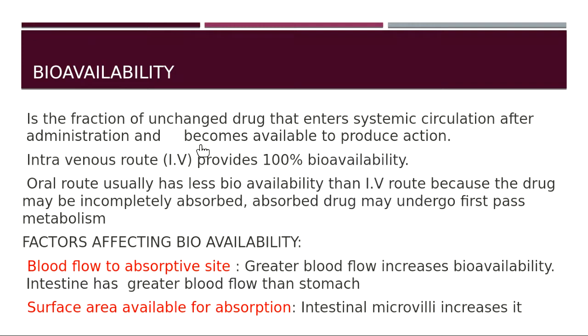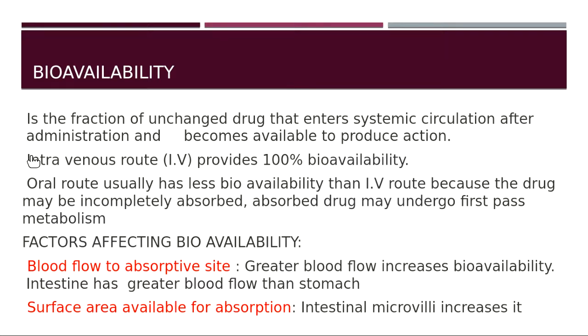The drug which is entering the systemic circulation and the drug which is about to produce an action is known as bioavailability. So if you see the definition, it is the fraction of unchanged drug that enters the systemic circulation after administration and becomes available to produce its action.